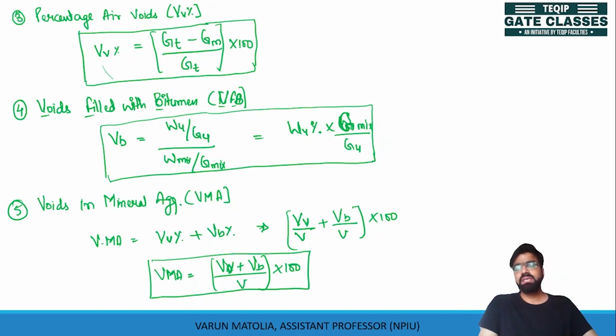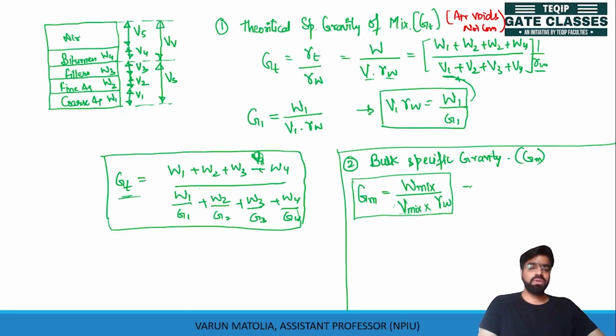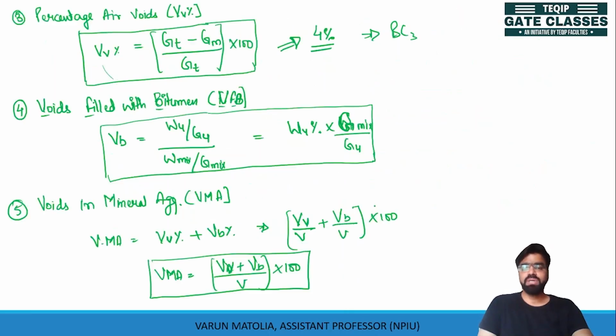What we need this for is, because the bituminous content corresponding to 4% air voids is our optimum bitumen content, or BC3 value, which we have already seen. Similarly, this value gives us the BC2 value, because the maximum value corresponding to any bituminous content is your Gm maximum, which will be calculated from this calculation.